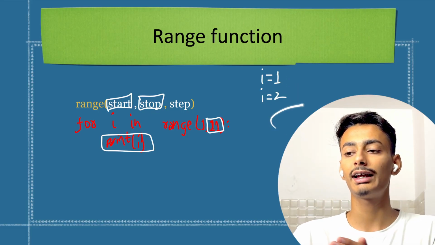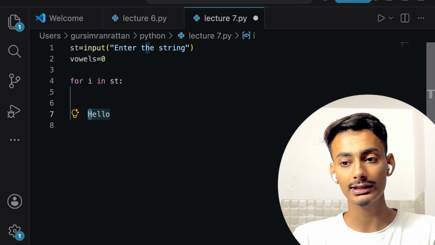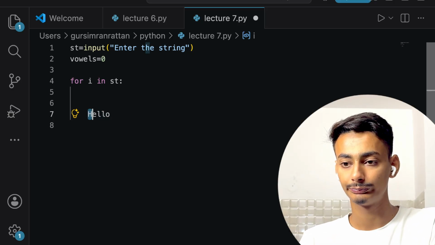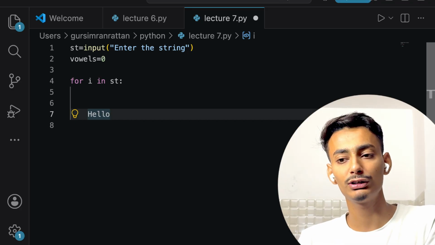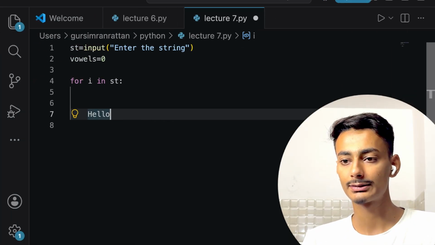Then I was three. Then I was four. Then I was five. Like this. Now here, first I will be equals to H. Then I will be equals to E. Then I will be equals to L, then I will be again equals to L, then I will be equals to O. So this will be happening in this case.